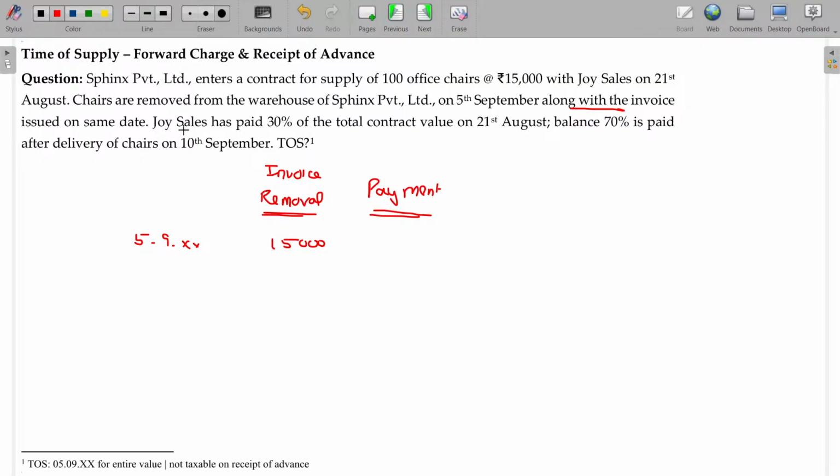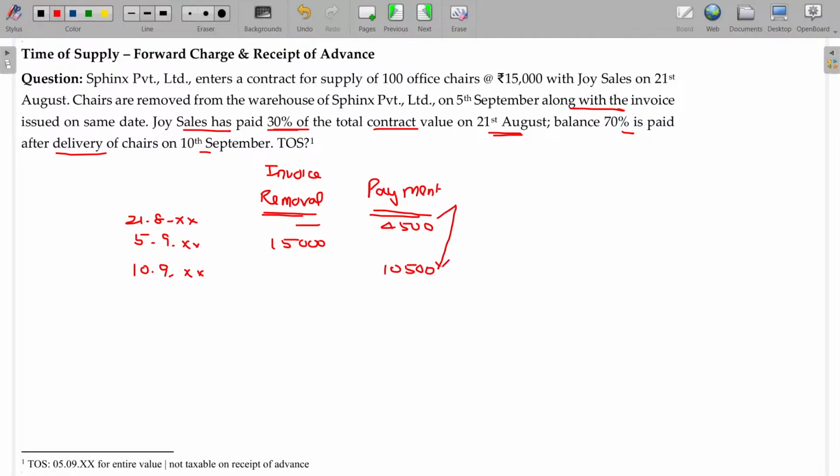Along with the invoice, Joy Sales has paid 30% of total contract value on 21st August. Payment being 21st August, 30%, 4,500 on this date. Balance 70% paid after delivery of chairs on 10th September. How much? 10,500. Clear? Then what date will be considered as time of supply?